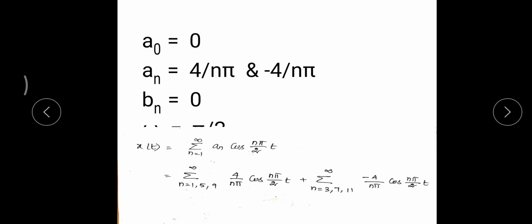So the final expression: x of t is equal to summation. Since a naught is equal to 0, I left it out, and bn is also 0. I removed those two terms. Only I am writing the cos term. Summation n is equal to 1 to infinity an cos n pi by 2 into t. Now I can write the an value, that is 4 by n pi for n is equal to 1, 5, 9, and an is equal to minus 4 by n pi for n is equal to 3, 7, 11 and so on. So this is the final Fourier series representation for the given square waveform.